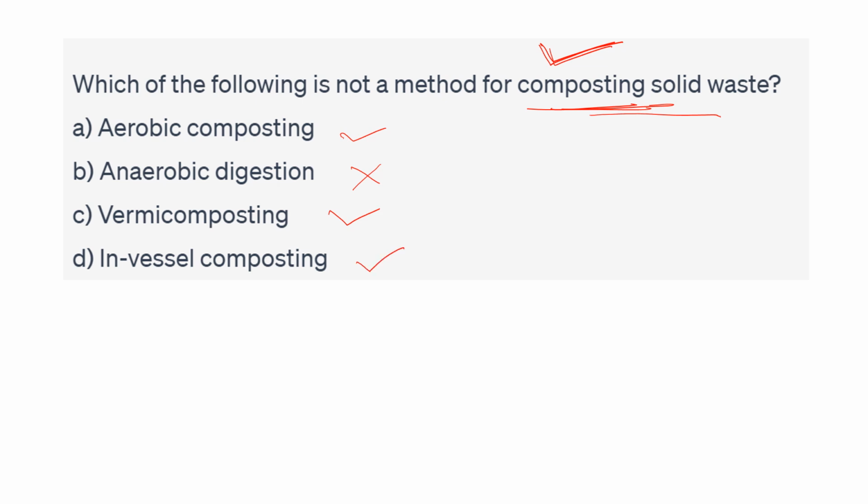So according to the question, which is not a method? So anaerobic digestion is not a method for composting of solid waste. So the right answer is anaerobic digestion. This is the process used for the production of biogas.